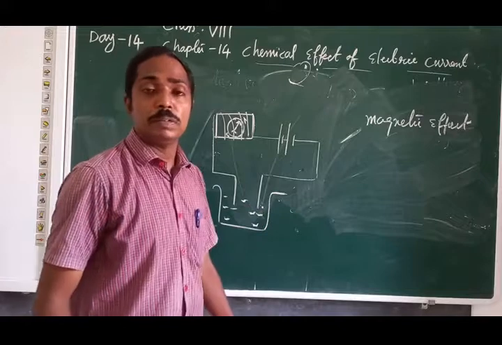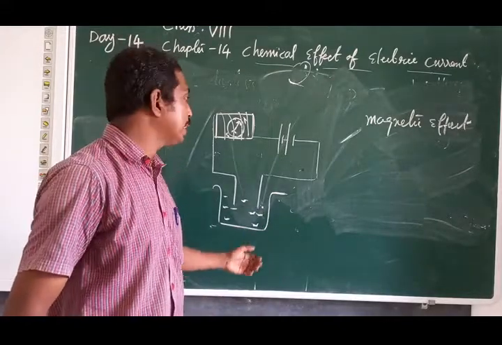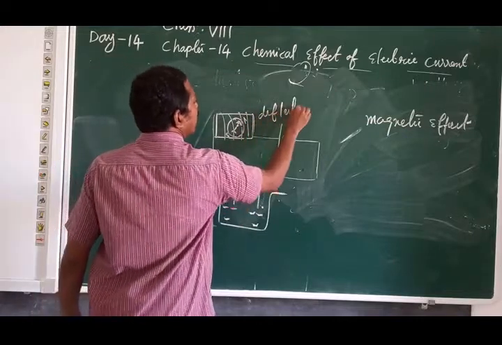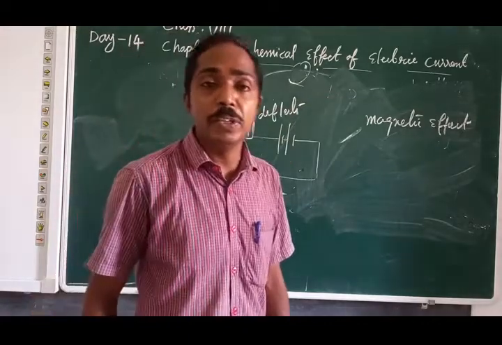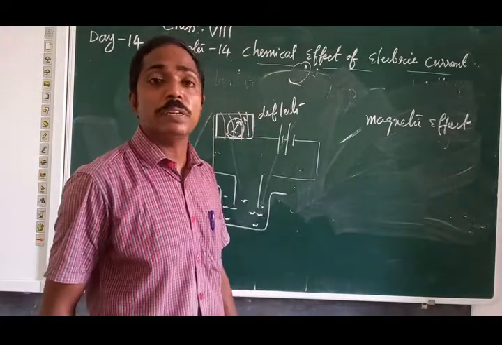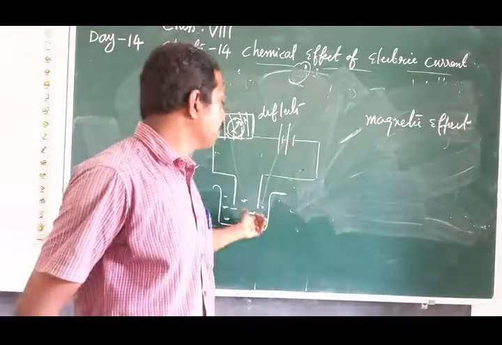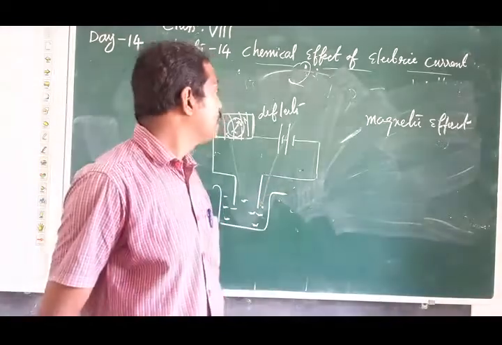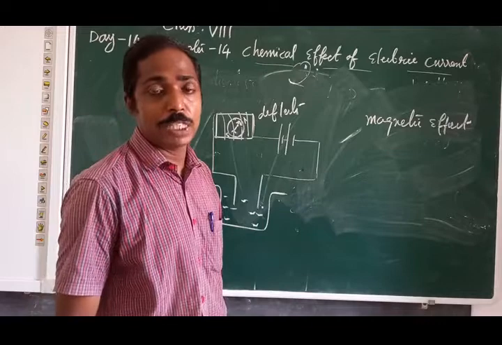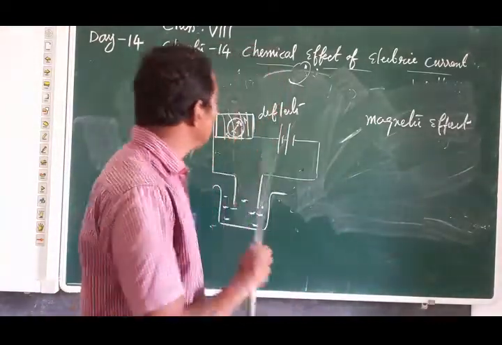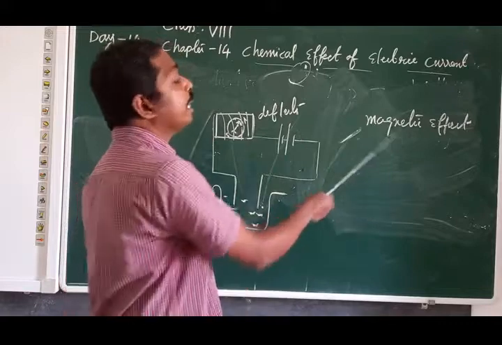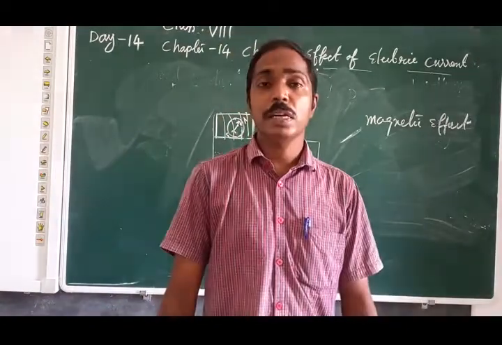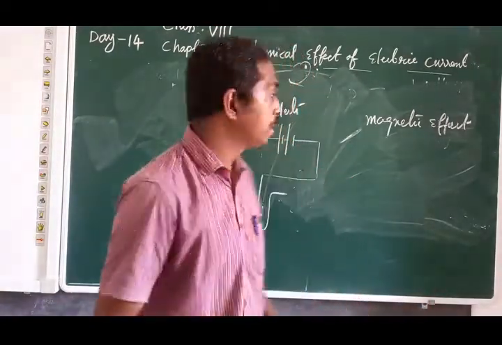If this solution or liquid conducts electricity, this compass deflects. When the compass deflects, we can understand that current passes through them. Even a very low value of current, we can understand from the deflection. That's why, instead of a bulb, it is better to use this magnetic effect of electricity, that is the compass, so that we can test whether a liquid conducts electricity or not.